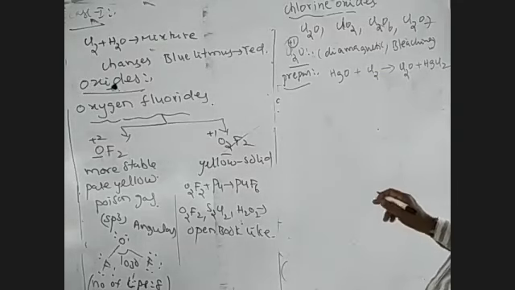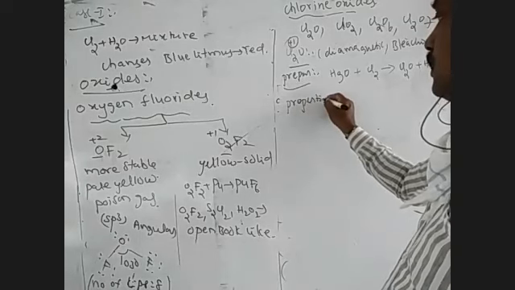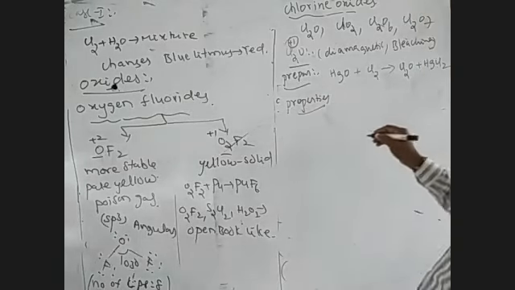Mercury chloride exists. The chlorine monoxide can be prepared when mercuric oxide reacts with Cl2 to form Cl2O. In the properties, it is a brown yellow color gas.